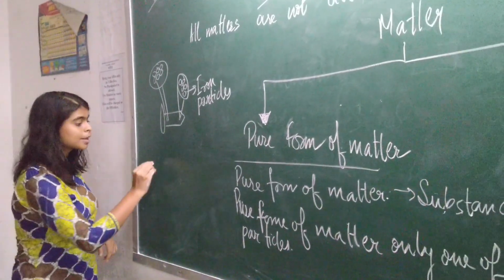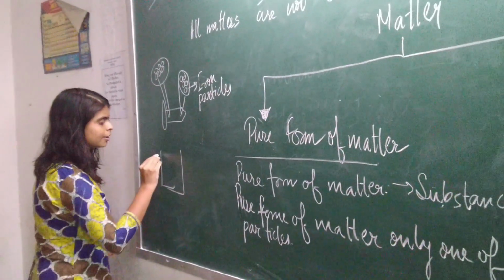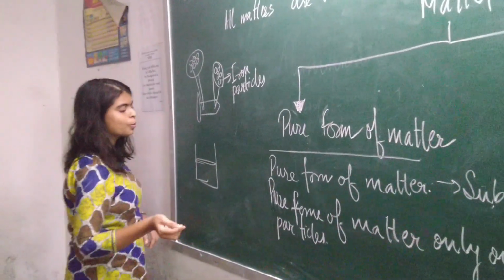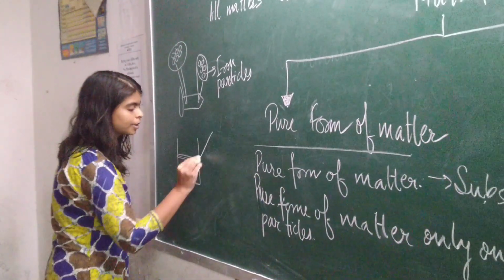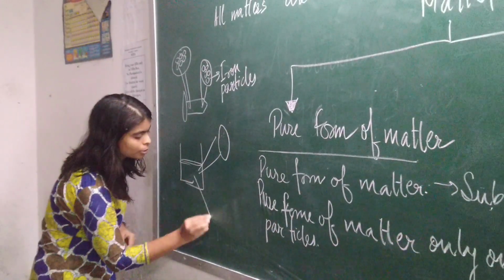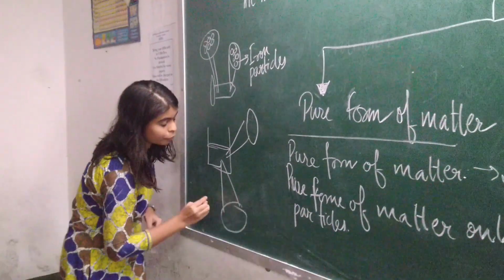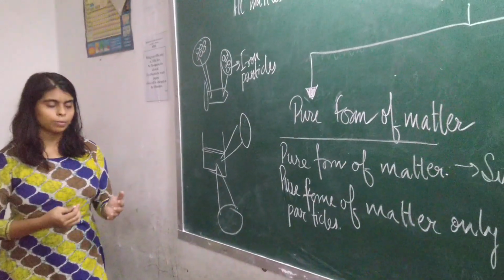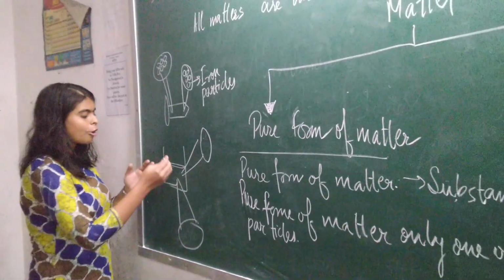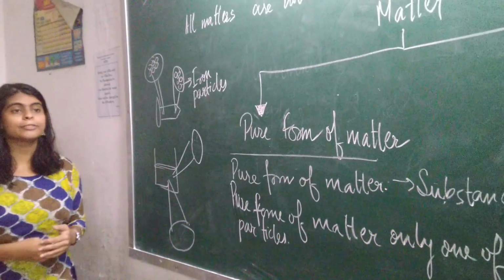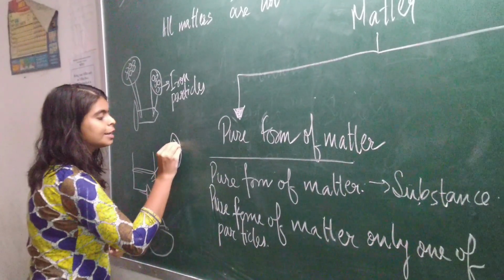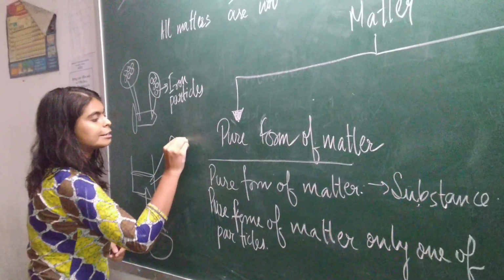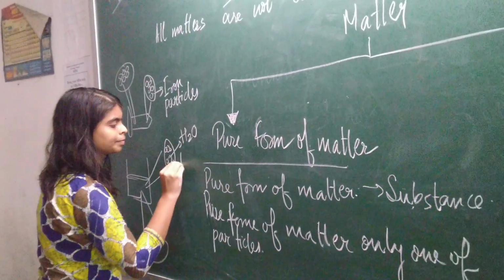Another example, if we take water. Wherever point you take, whichever layer, if you closely observe from above, or from the bottom of the water bottle, you will see that the upper surface and the lower surface contain only one kind of particle, and this one kind of particle is nothing but water particles.